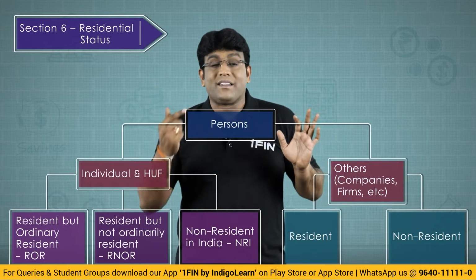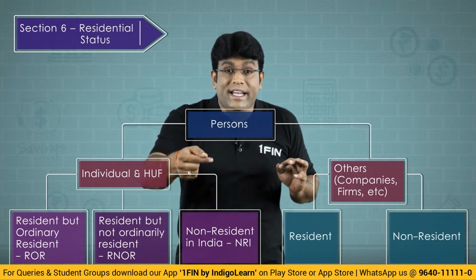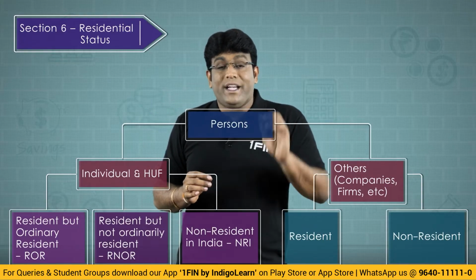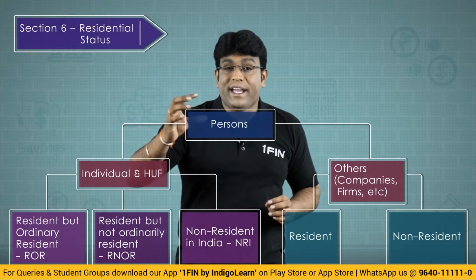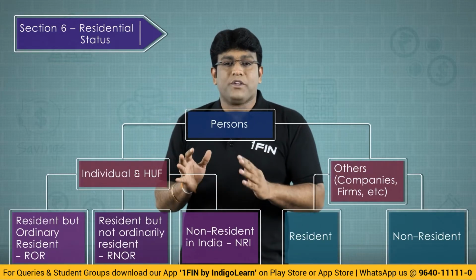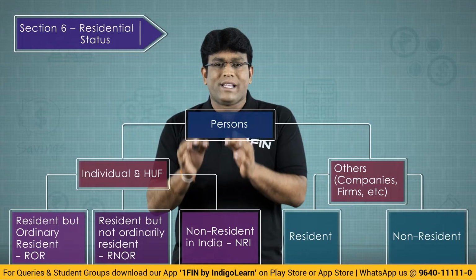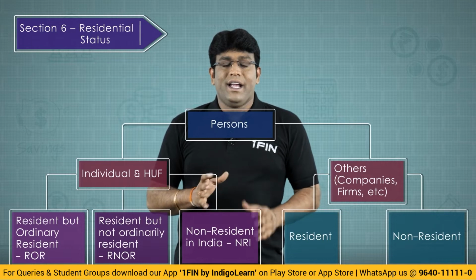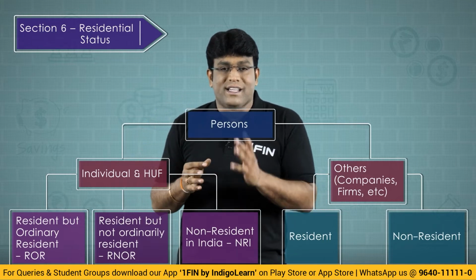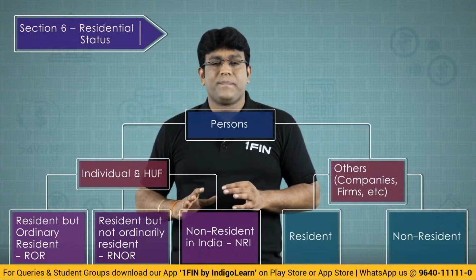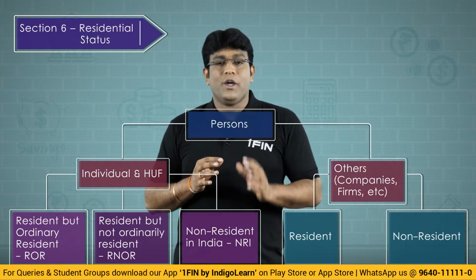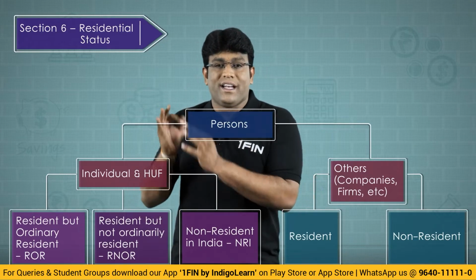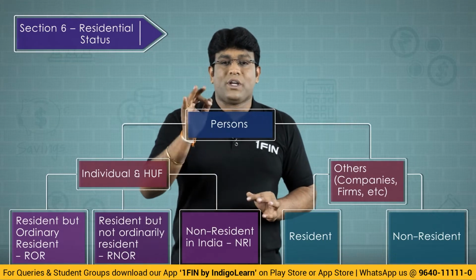That's it. There is nothing called resident and ordinarily resident, resident but not ordinarily resident. This story of ordinarily resident and not ordinarily resident is only in case of individual and HUF. And in exam, students are making a fundamental mistake writing the word resident and ordinary resident. It is not resident and ordinary resident. It is resident and ordinarily resident. Please keep in mind very clearly. And of course, you have to keep in mind that this concept of ordinarily resident and not ordinarily resident is only in case of individual and HUF.